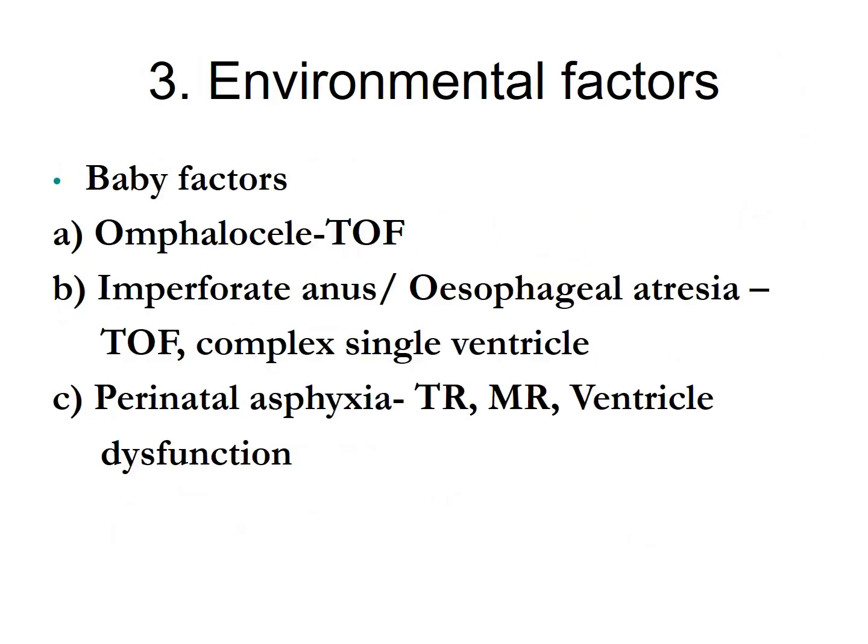And coming to baby factors, if the baby has omphalocele, the baby might have tetralogy of Fallot. With imperforate anus or esophageal atresia, the baby has tetralogy of Fallot or complex single ventricle. If the baby has perinatal asphyxia, the baby might have tricuspid regurgitation, mitral regurgitation or ventricular dysfunction.